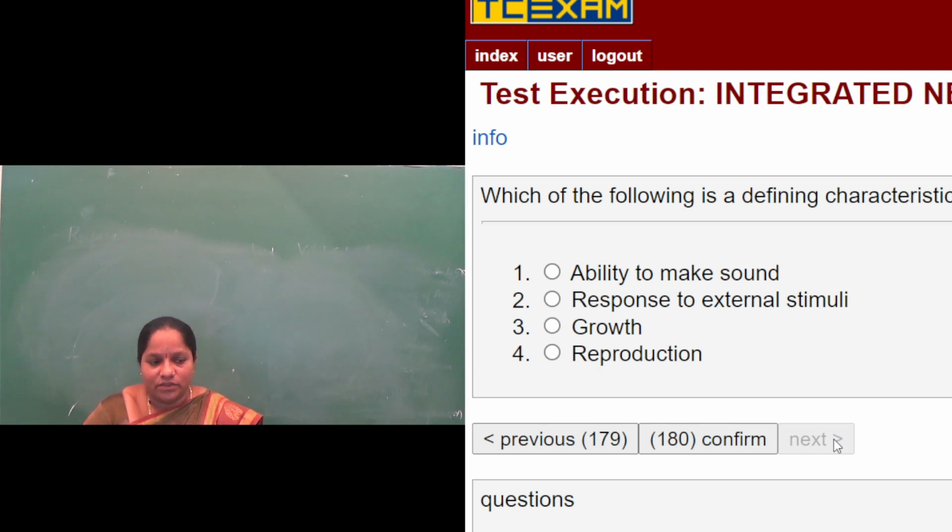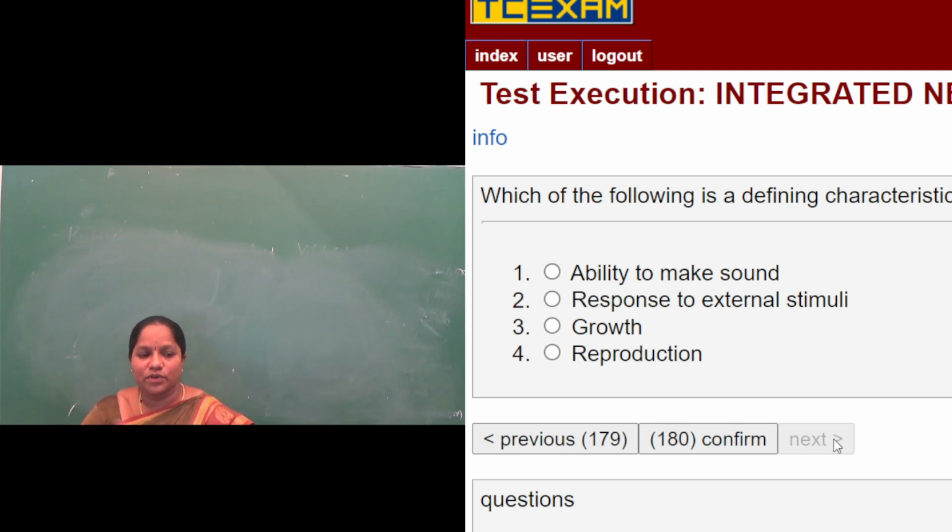So those two are not defining characters. The options given to you also include ability to make sound. Ability to make sound is a characteristic of some living organisms, but all organisms will not produce sound. If you take invertebrates, some will not produce sound at all. Then response to external stimuli, this is correct. If a hand goes to the fire, suddenly we remove the hand.